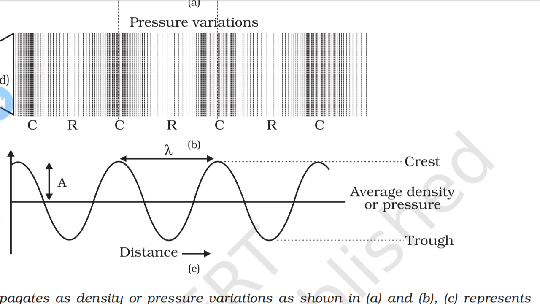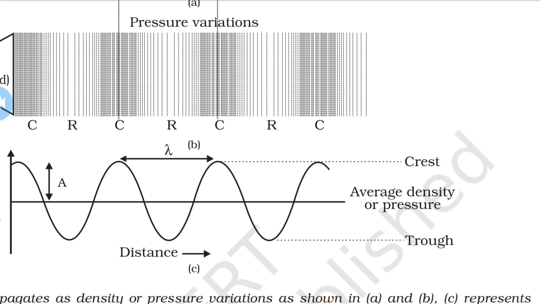Here, the distance between two consecutive compressions is known as the wavelength, lambda. As shown in the figure, the distance between two consecutive compressions is called the wavelength. It is usually represented by the Greek letter lambda, and the SI unit is the meter.